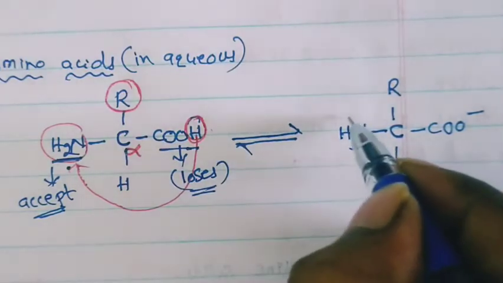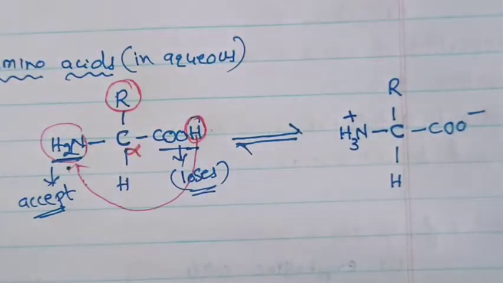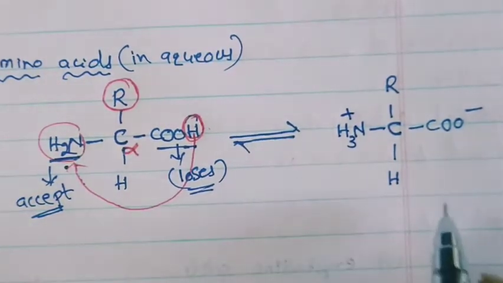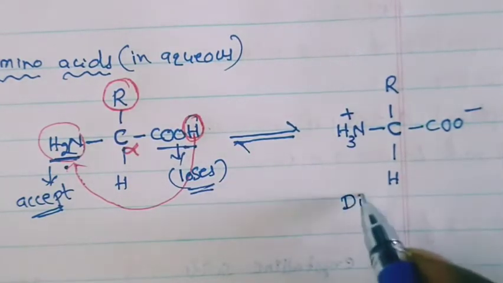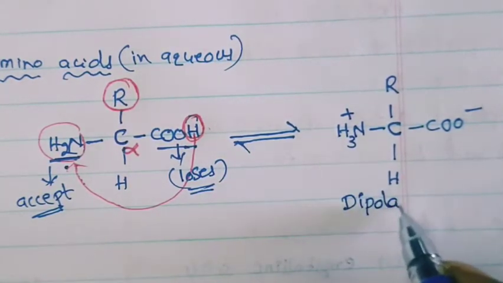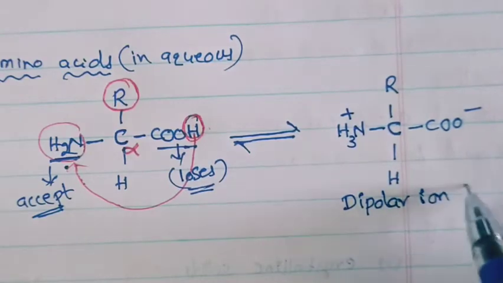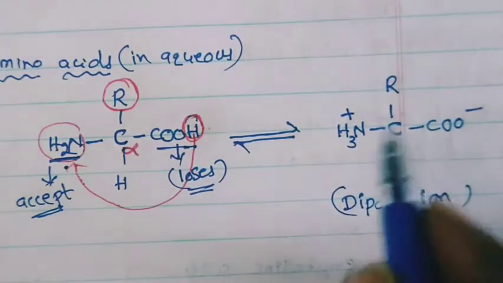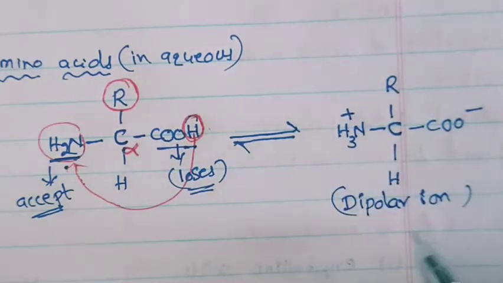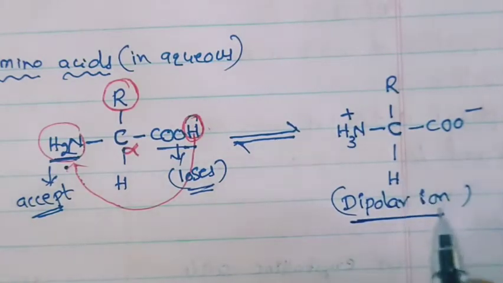Here also, a charge will get positive charge. So this is a dipolar ion. This is called as a dipolar ion. What is a dipolar ion? It contains two oppositely charged groups, a positive charge and a negative charge. That is called as a dipolar ion. One specific name is there.